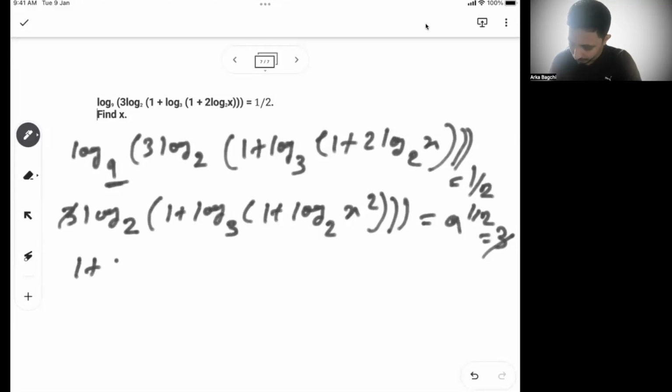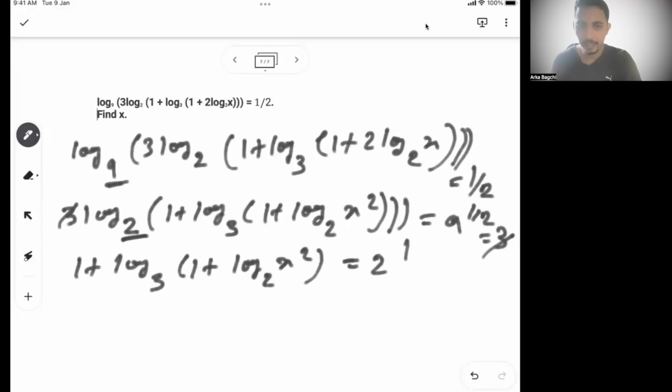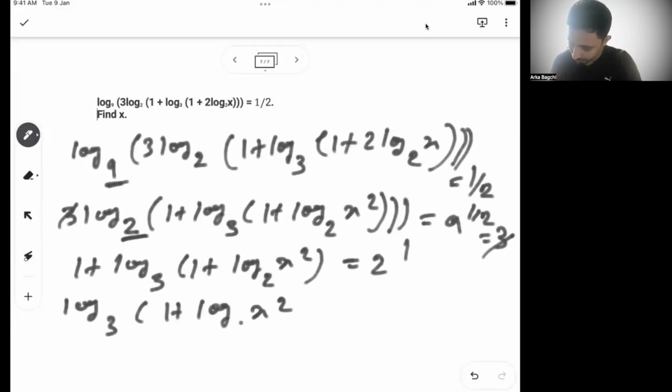So I can write 1 plus log of 3, 1 plus log of x square base 2 is equal to 2 to the power 1. This 2 will go on the right, and right now we have 1. So 2 to the power 1. So now this 1 will go on the other side. So log of 3, 1 plus log of x square base 2. This is 2 minus 1 equal to 1. So this 1 will come on the right, and this is how it is.